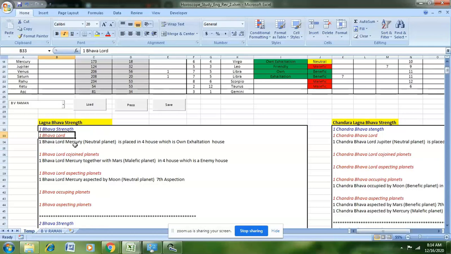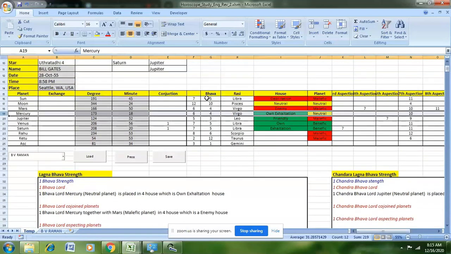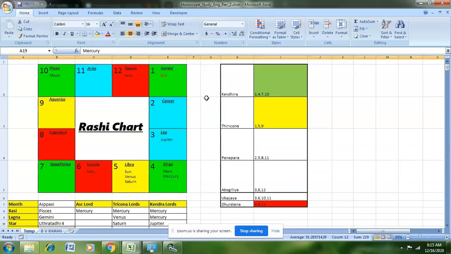As shown in the table, you can see Mercury is a neutral planet which is in the 4th house, and which is in its own exaltation house. So you can see the same thing reflected in the horoscope chart.